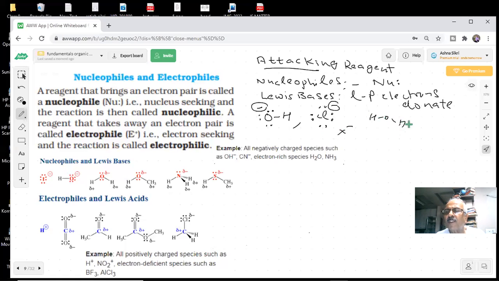How many electron pairs are there on the oxygen? 1, 2, 3, 4. So four electrons. So it has two pairs of electrons on the oxygen. Oxygen has 6 electrons in the valence shell, students. But you have seen this is H2O, you have seen OH minus, you have seen H3O plus also.